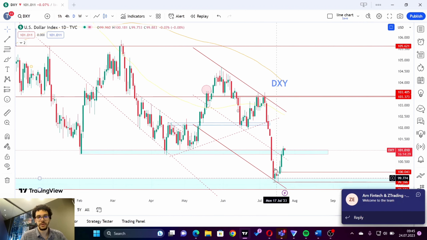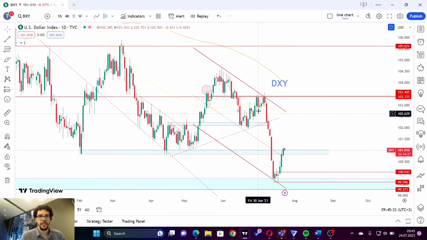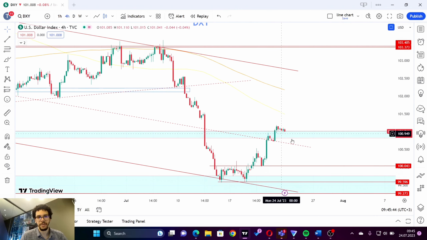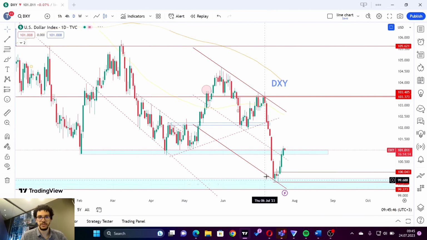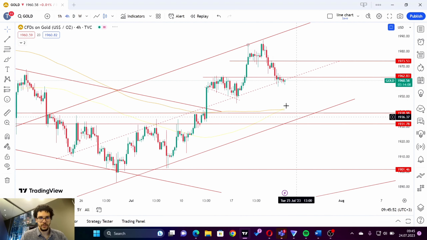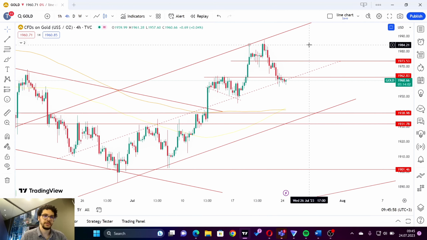We are waiting for this correction after this huge sell-off happening in the dollar. So this correction may find resistance around 101. We are waiting for the dollar to come back from this level. This correction that we saw had an impact on gold, and gold will make its own correction after this bullish trend. So around this median line, we may see a comeback to continue going up.